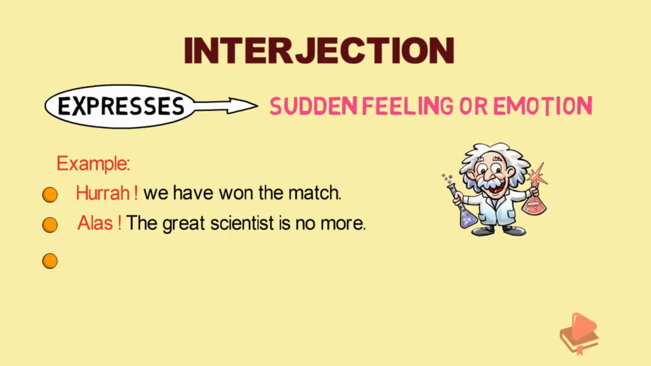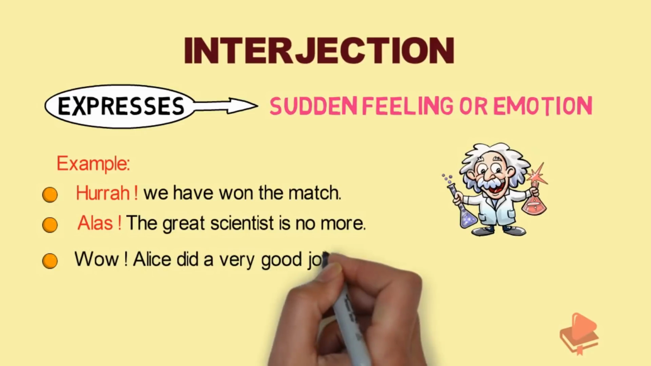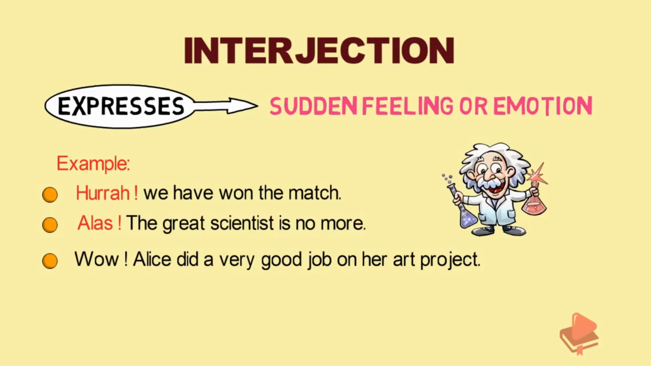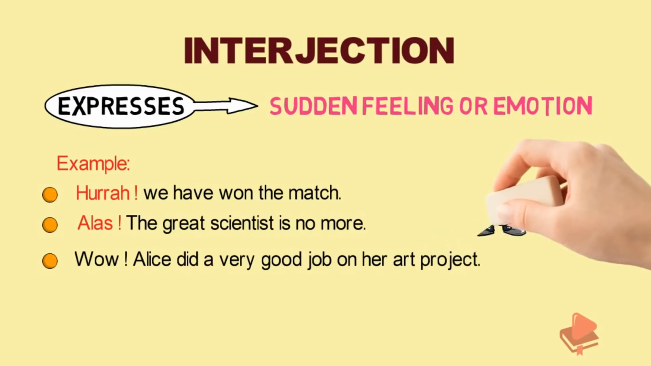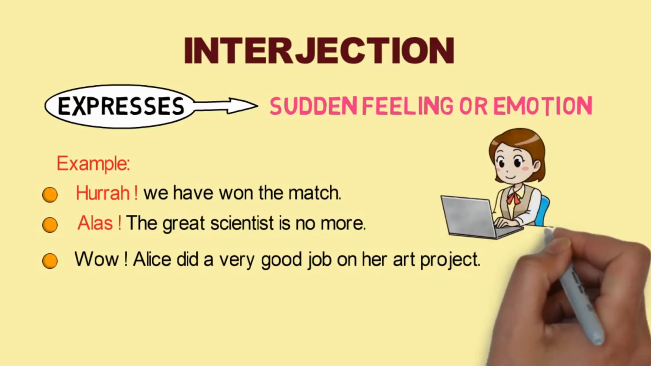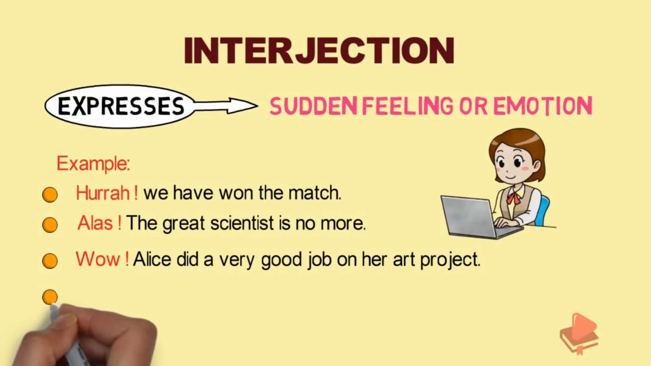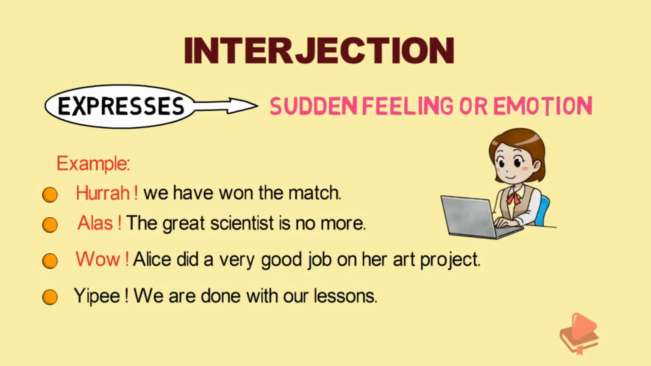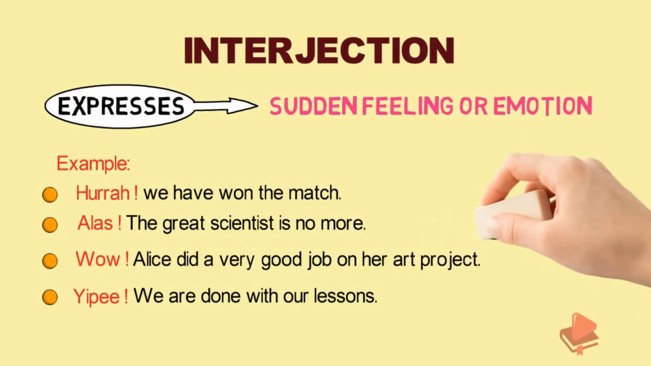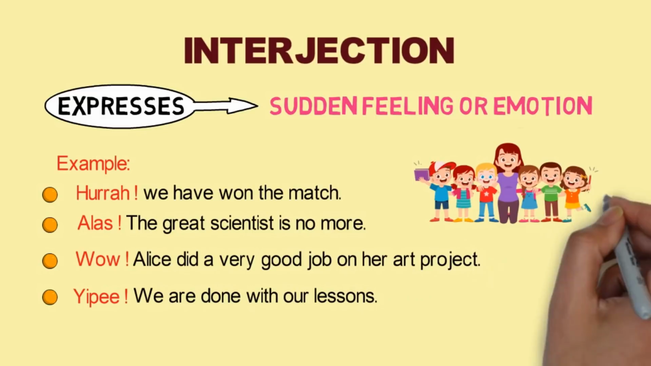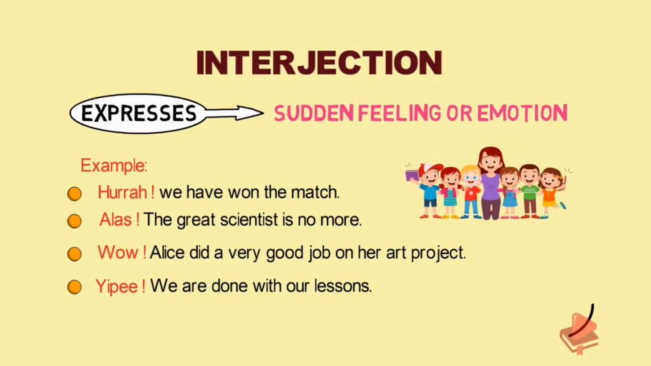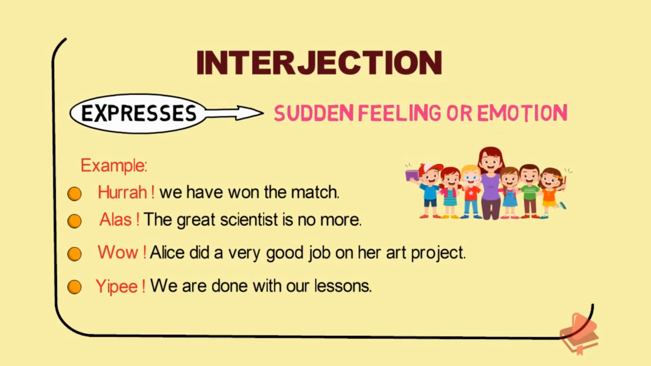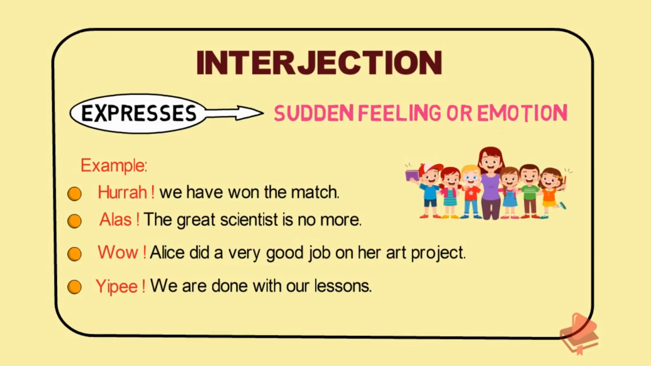The other example, wow, Alice did a very good job on her art project. In this sentence, wow is an expression of being impressed. So, wow is an interjection. Yippee, we are done with our lessons. Here, yippee is an expression of happiness, so it is an interjection. Hence, an interjection is a word which expresses a sudden feeling or emotion.